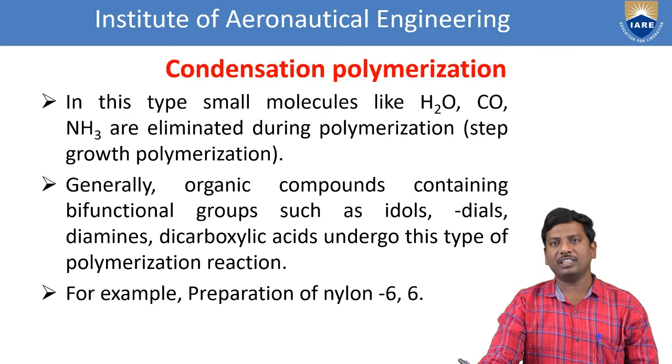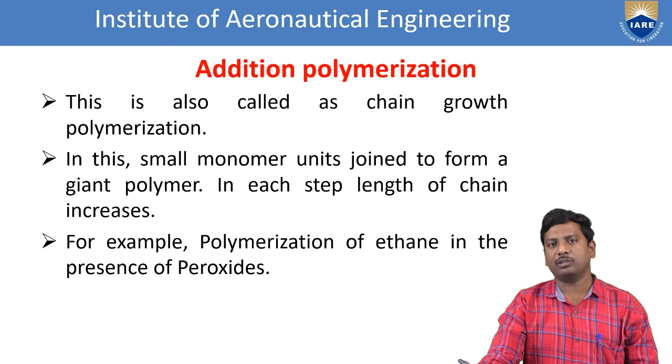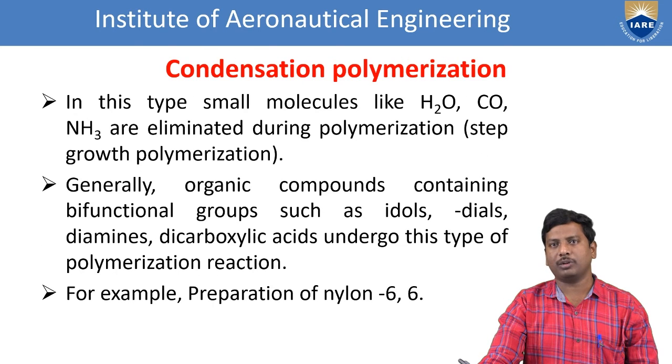And the next one, condensation polymerization. What is the difference between addition and condensation? In addition polymerization, no byproducts are formed; it is concentrated only on the main product. But in condensation polymerization, there is a possibility of byproducts forming along with the main product. That is the main difference. In this type, small molecules like water, carbon monoxide, and ammonia are eliminated during polymerization. It is also called step growth polymerization.